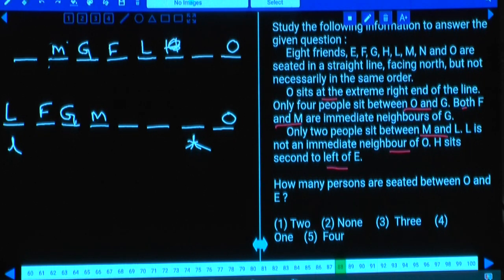Is there any possibility in the first one? Hence, there is no place for H and E. And in the next one, H sits second to the left of E, H is here, and E will be here. Then who is the person left over here? N is the person left over, and N is here. Then what is the order here? LF, GM, HN, EO is the order in which these 8 persons are seated in a row, and they are facing towards north. Next, let's write down this arrangement. Then let us discuss 93 onwards.